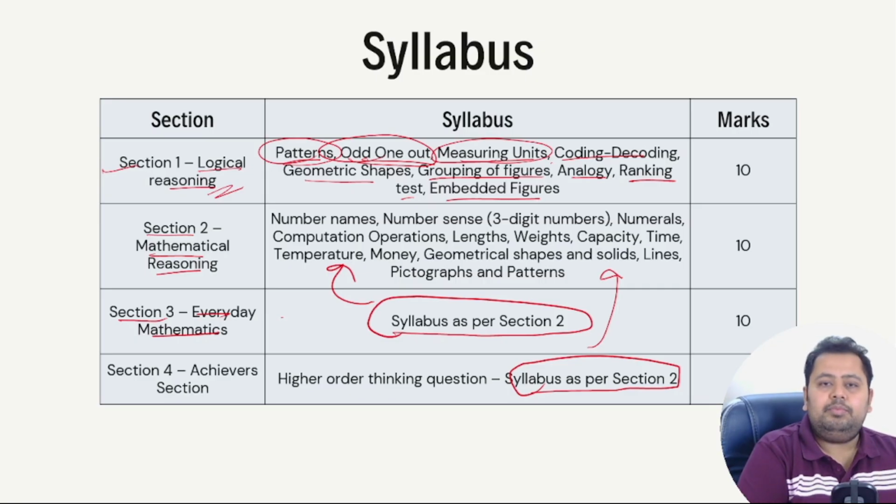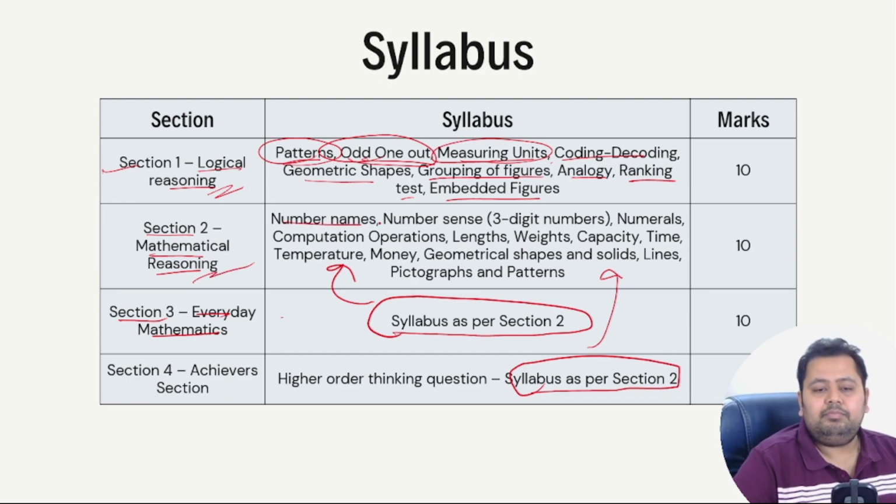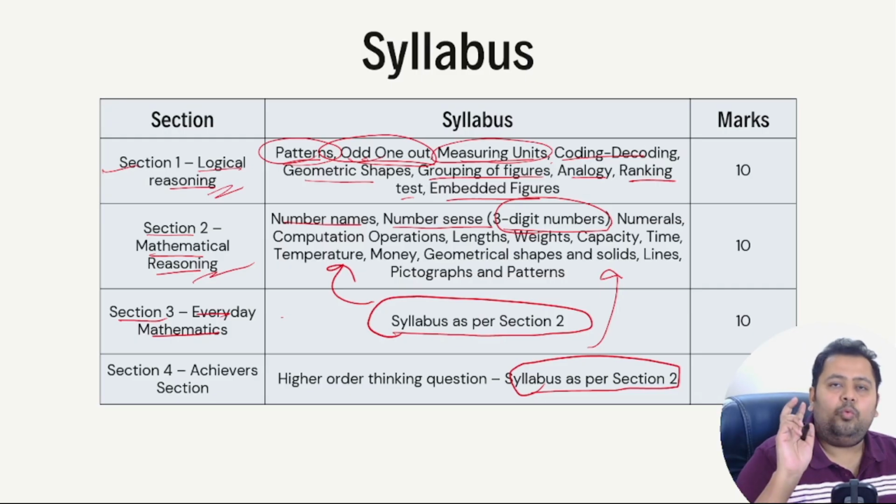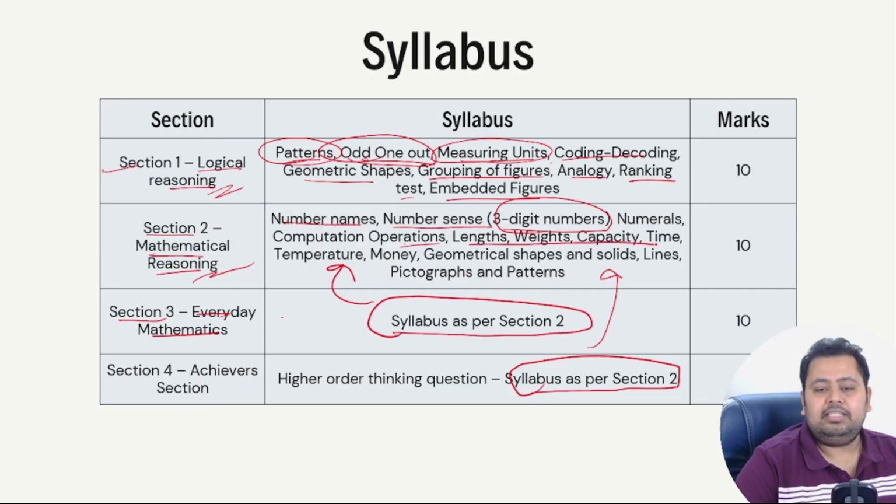So this is the syllabus for section 1, that is logical reasoning. Section 2, mathematical reasoning, will have number names, number sense, that is 3-digit numbers. So till class 1, it is only limited to 2-digit numbers. Here in class 2, the numbers that would be asked would be limited to only 3-digit numbers. Numerals, computation operations, lengths, weights, capacity, time.